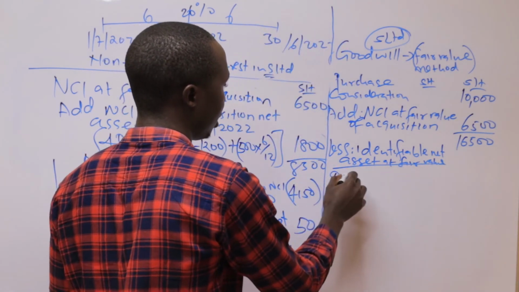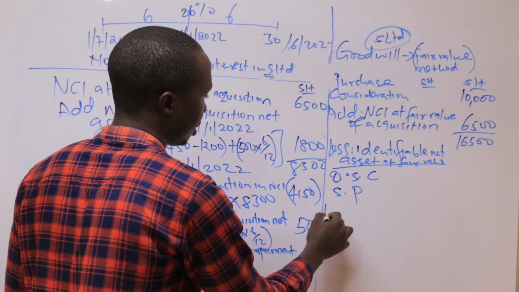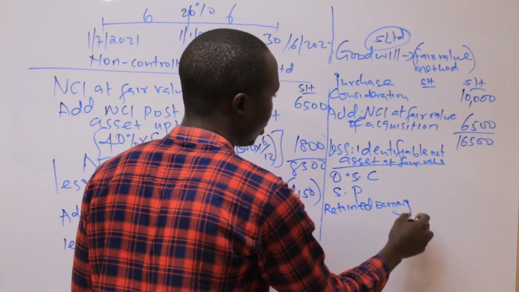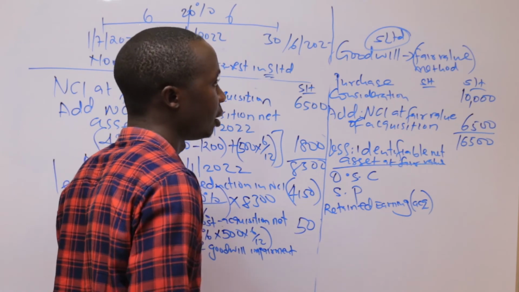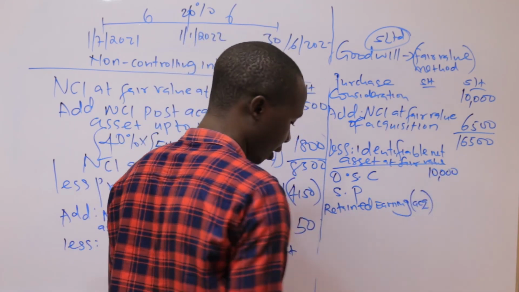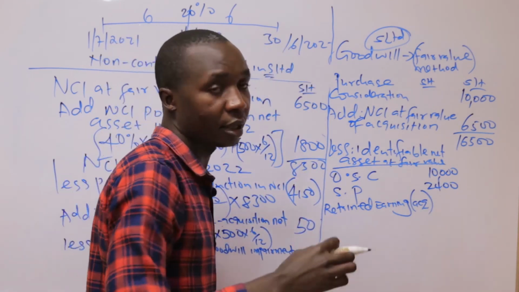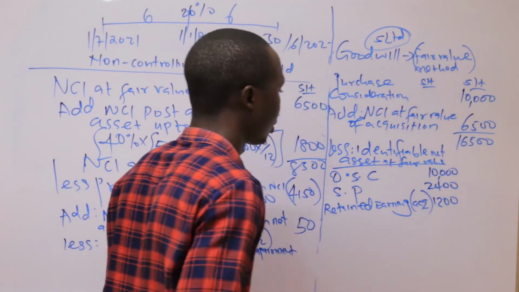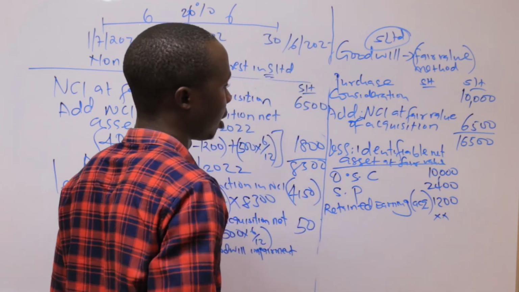But now I need to prove where this is coming from. So we consider the first item being ordinary share capital. Share premium, retained earnings was the third item. But the retained earnings, remember that the figure you pick is as at acquisition. So the ordinary share capital from S Limited's statement of financial position is given as 10,000. Share premium is 2,400. Then the retained earnings of S, as at the time it was acquired, as per note 1, it is 1,200.